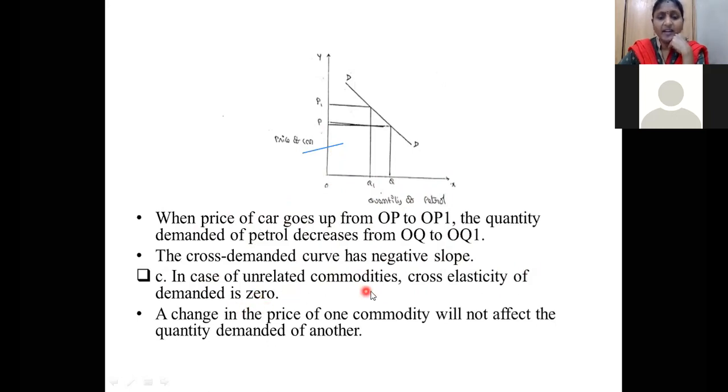In case of unrelated commodities, suppose X commodity is not related to Y commodity. If the price of X commodity increases, it is not going to affect Y commodity. These are not substitute goods and these are not complementary goods. So in case of such unrelated commodities, the cross elasticity of demand is 0. Okay, that is the thing.